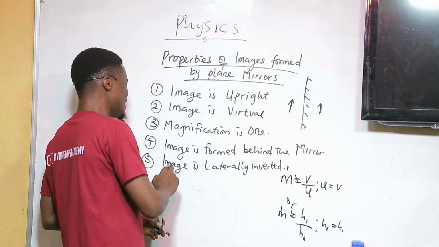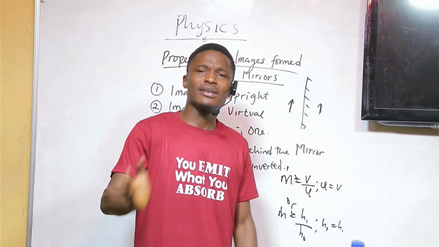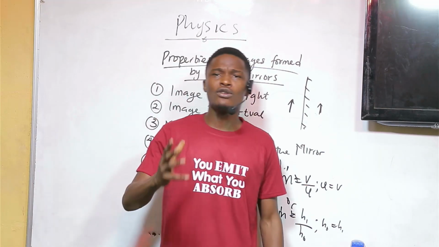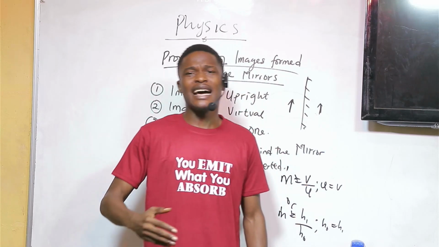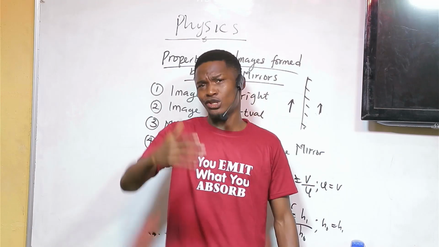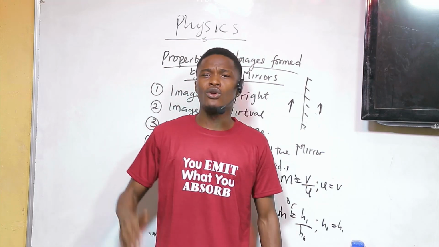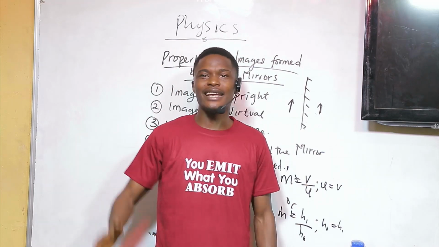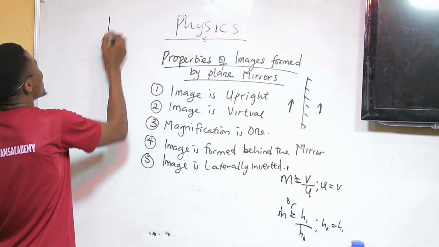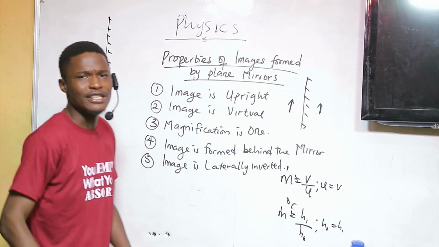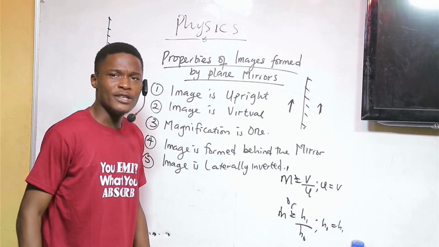And then the last one is that the image is laterally inverted. What does that mean? It means that whenever you are looking at something in the mirror, it is not exactly the way it is in real life. The mirror performs a transformation on that object and changes it into something else. For example, you can do this experiment in your house.